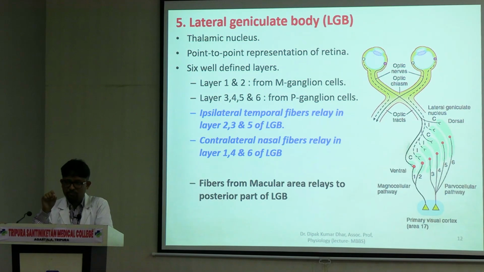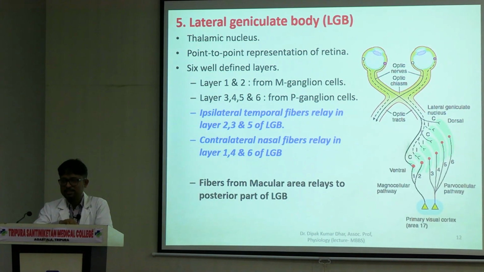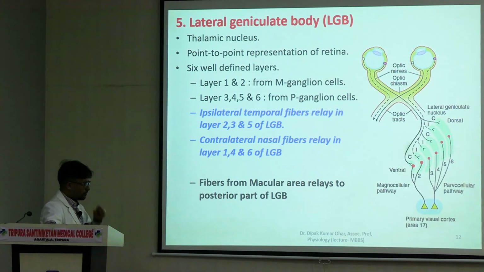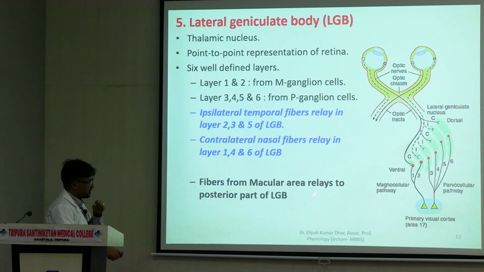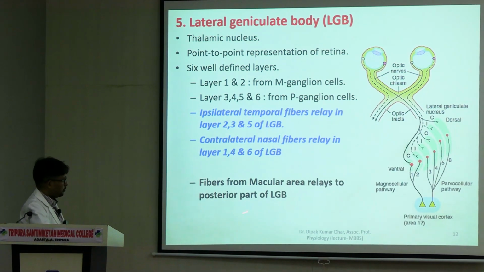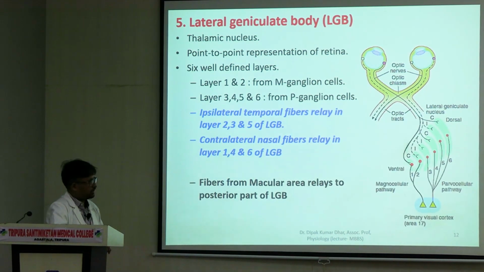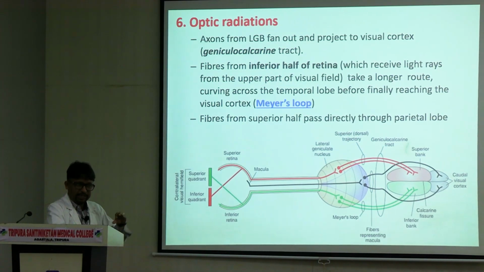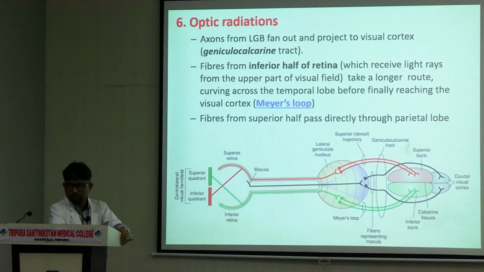Within the macula, there is one depressed area or a pit that is having only cones. This is called as fovea centralis. The central part of macula is fovea centralis. So fibers from the macular area relate to a posterior part of the lateral geniculate body. Now from the lateral geniculate body, next station is the visual cortex.